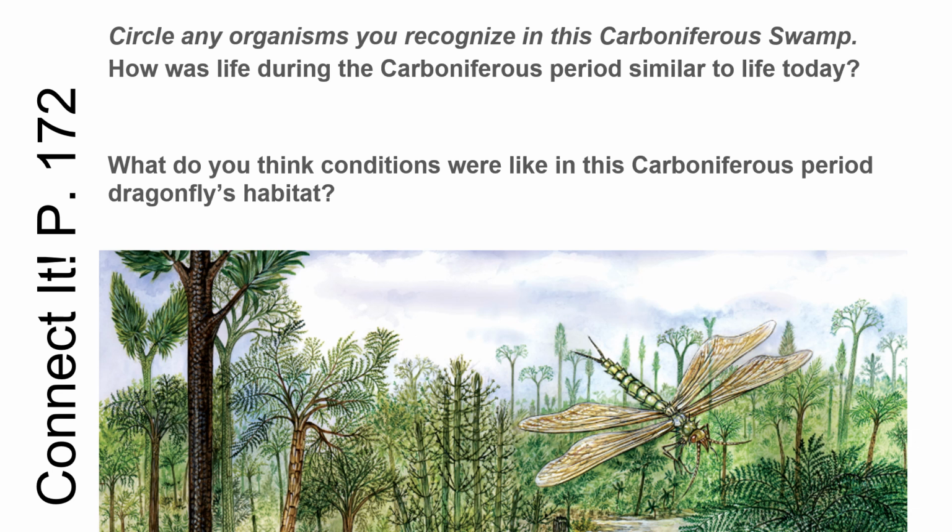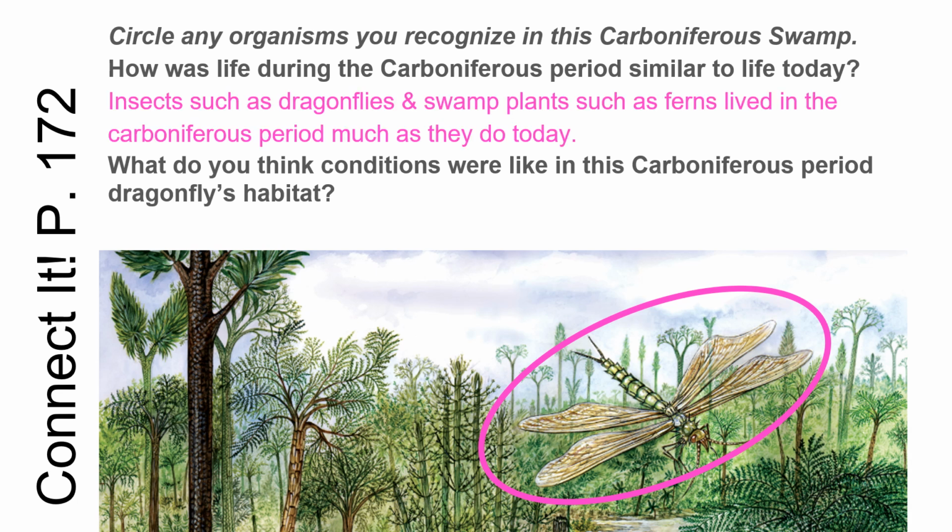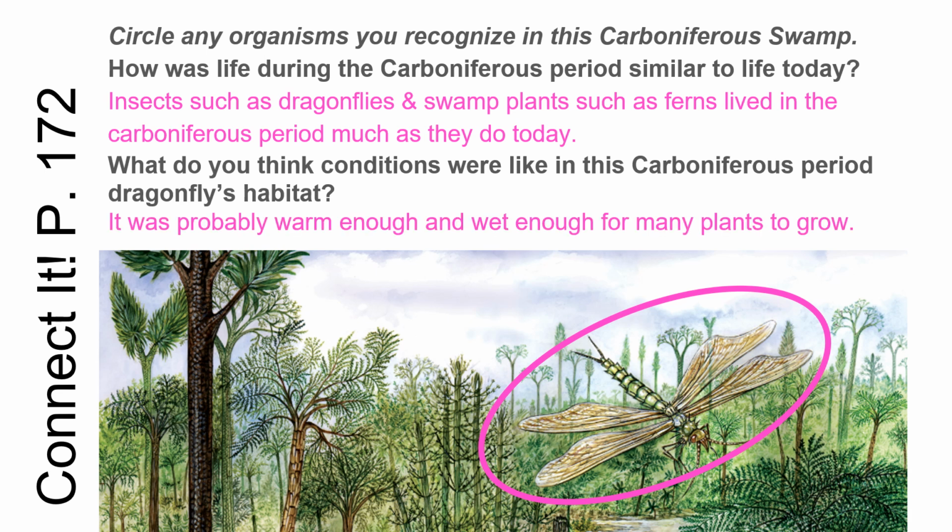Dragonflies' habitat. So, the Carboniferous period has the dragonfly. Then we're going to answer these questions. Insects such as dragonflies and swamp plants such as ferns lived in the Carboniferous period, much as they do today. It was probably warm enough and wet enough for many plants to grow.